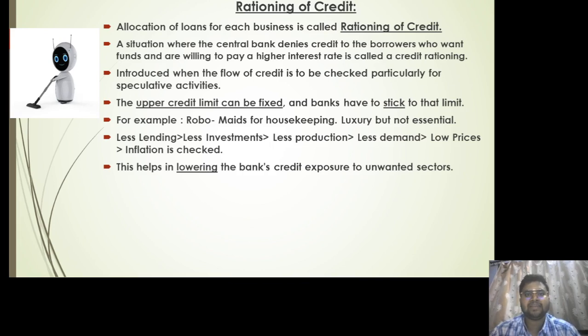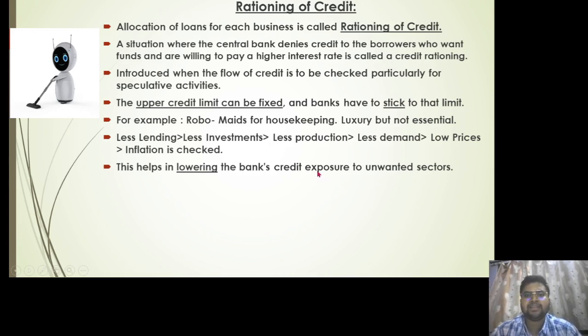So what will happen if there is lesser amount of lending, if there is lesser amount of investment? The production will be less, and if there is less production, there will be less demand in the market. If there is less demand in the market, the prices will automatically start to fall. Ultimately, the inflation can be easily checked. So rationing of credits helps in lowering the bank's credit exposure to unwanted sector.